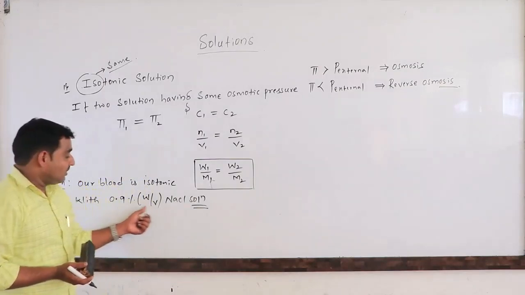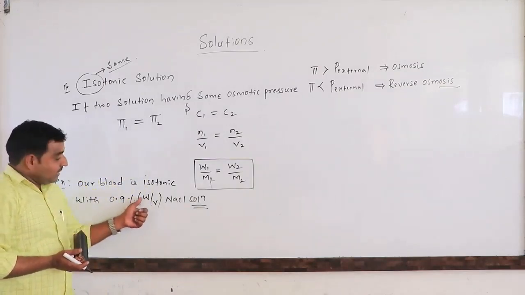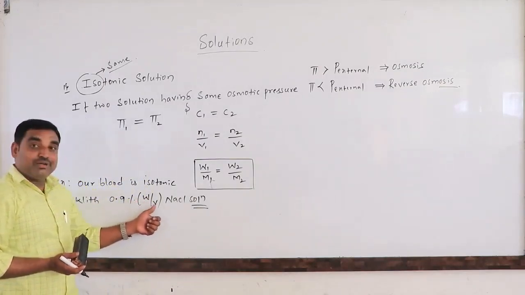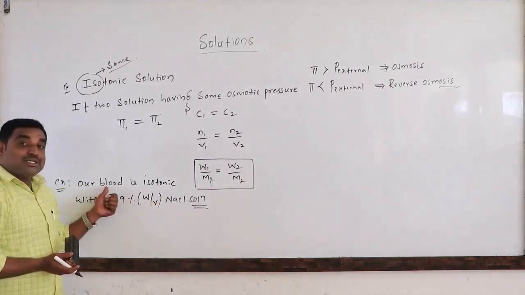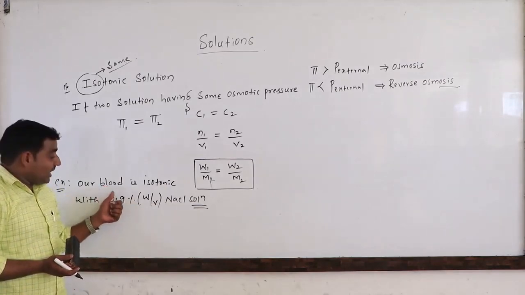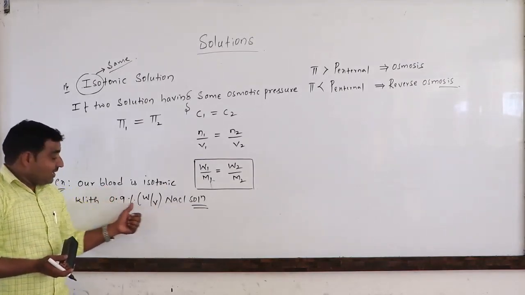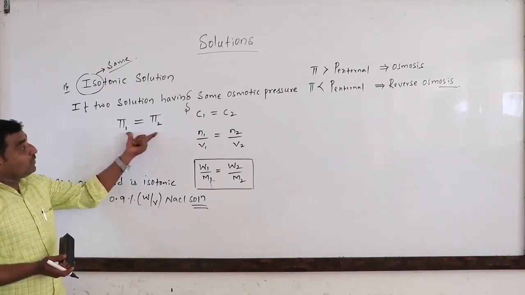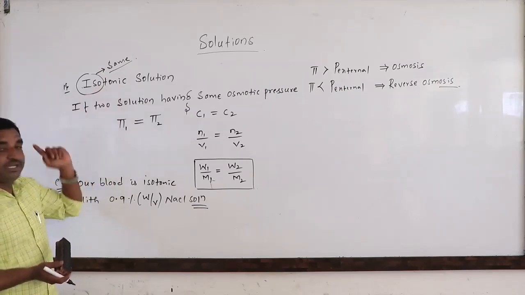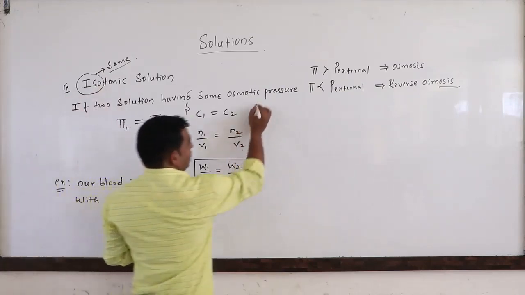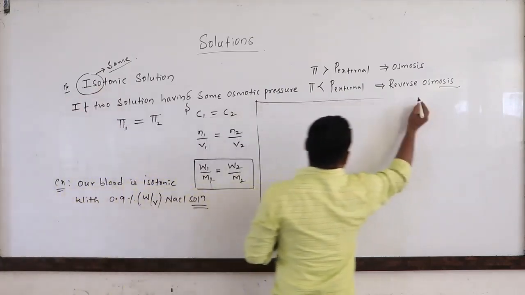That concentration is 0.9 W by V, weight divided by volume, as we already discussed. So the fluid in our blood cells has a 0.9 concentration, and saline water also has a 0.9 concentration. Solutions with the same osmotic pressure are termed isotonic solutions. Very important. And the second one is the hypotonic solution.